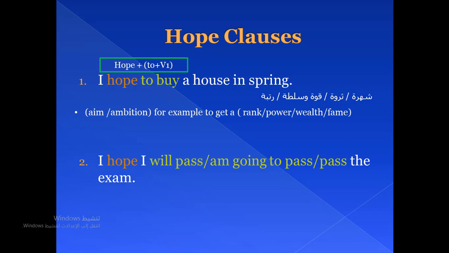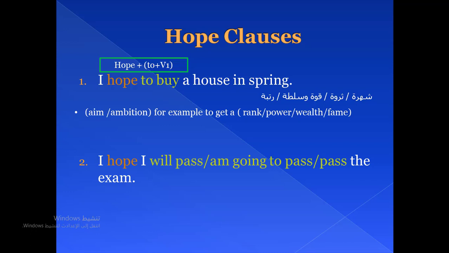For example, I have an aim to get a rank or power or wealth or fame. So when I want to express this aim or ambition, I can use this structure with the verb hope. So I hope to buy a house in spring. I mean I'd like to develop my life. I want to get something new. So this is why I'm using this form of structure with hope.